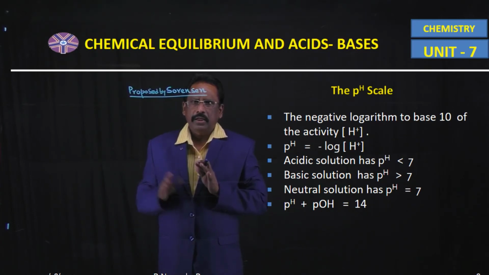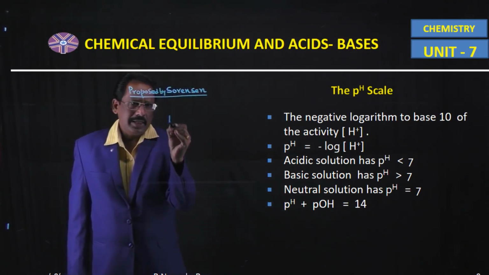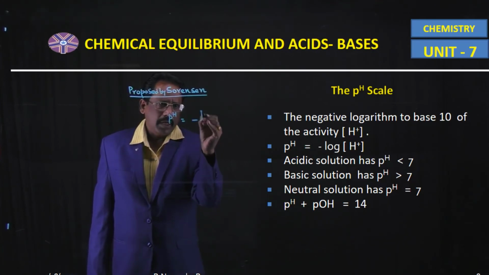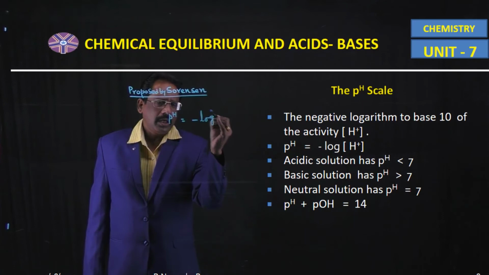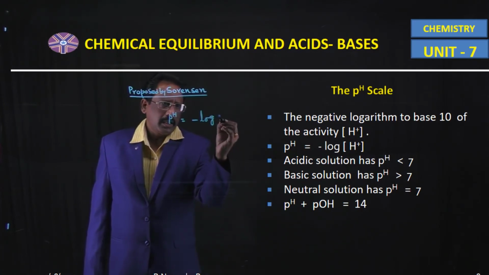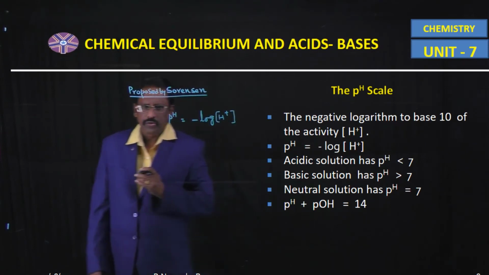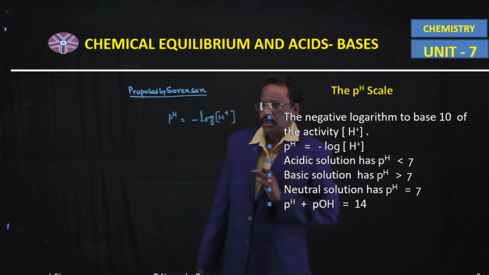So according to Sorensen, pH is equal to the negative logarithm to the base 10 of hydronium ion or hydrogen ion. So this is the formula used to calculate pH of any solution.